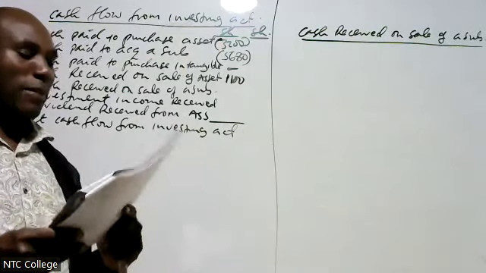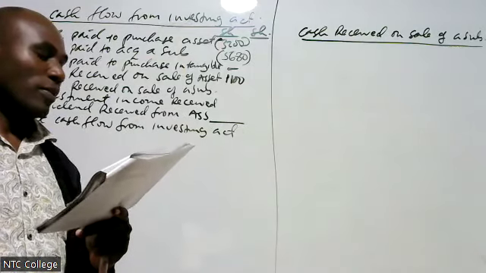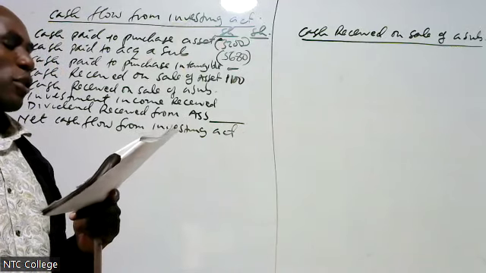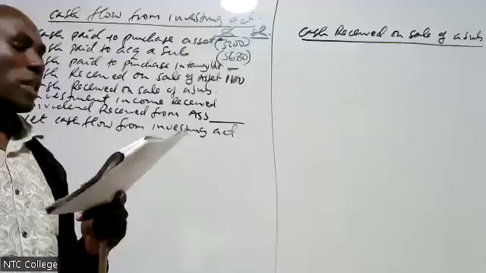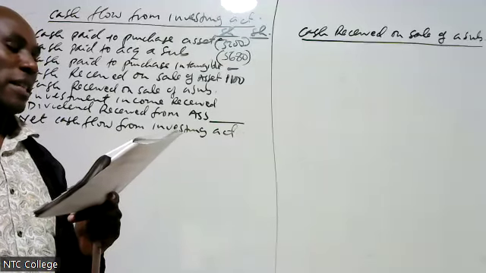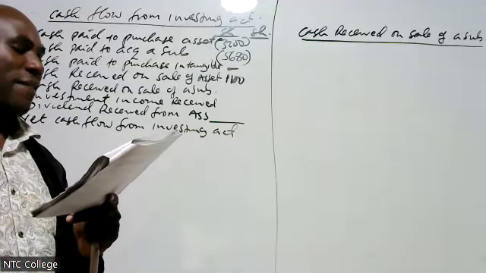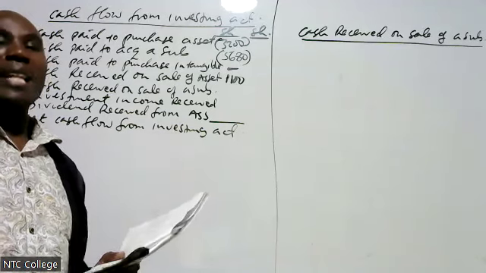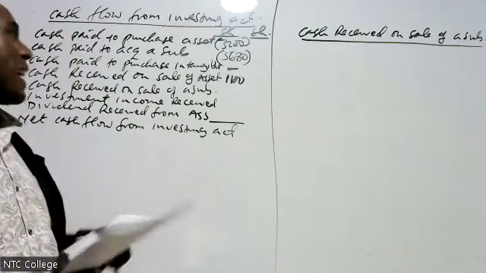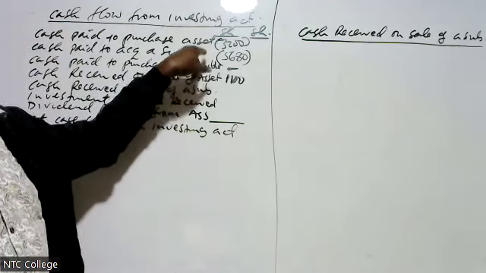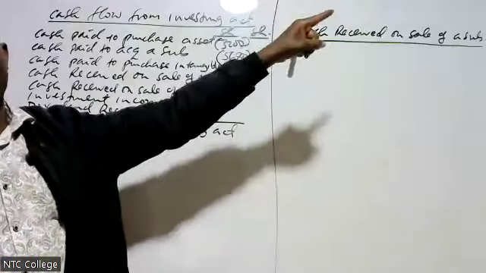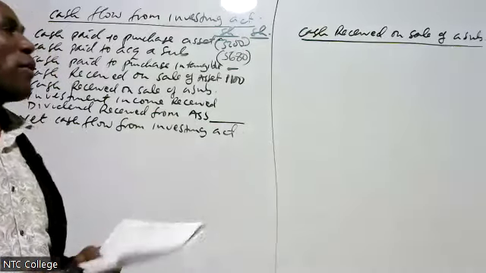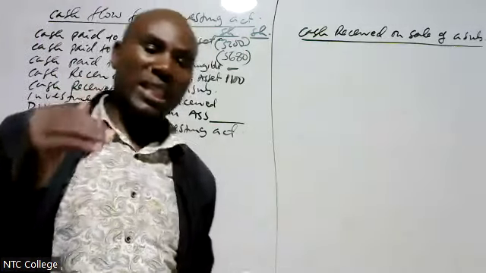We sold off Salama Limited in note number 2, where the examiner says, during the year, Makongeni Limited also disposed of its entire 60% ordinary shareholding in Salama Limited. The subsidiary had been acquired several years ago for a cash consideration of 2.4. When we acquired this company many years ago, that is why we did not put it in our current cash flow, because that was many years ago. We paid many years ago, but disposal was this year. Therefore, we need to know how much do we receive.